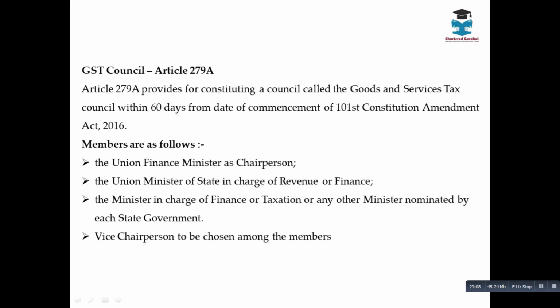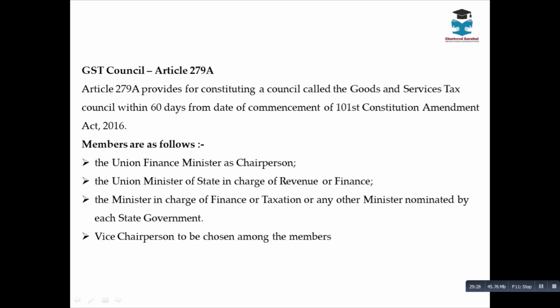Plus the minister in charge of finance or taxation, or any other minister nominated by each state government. He may be an MLA, or any person nominated by the state government who is a representative of the state government.